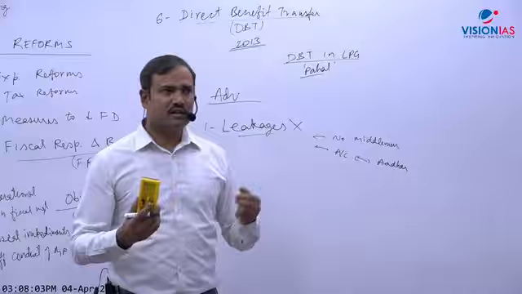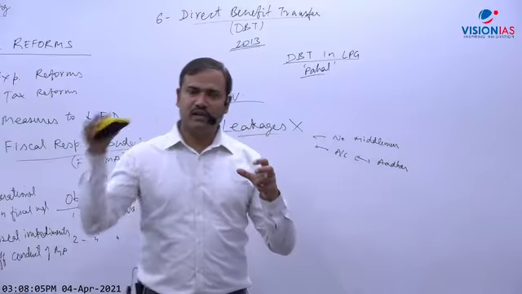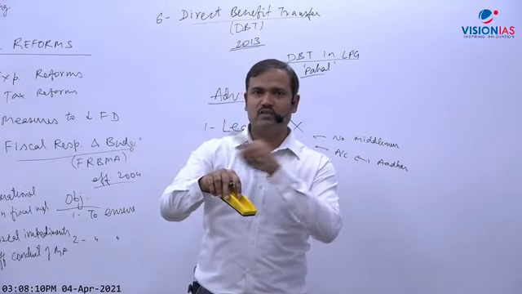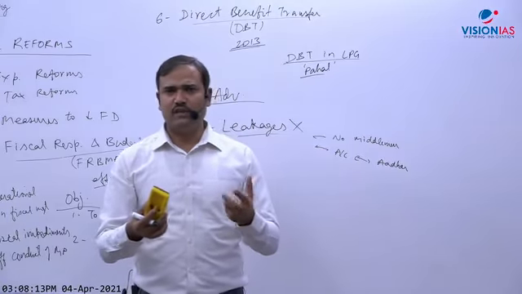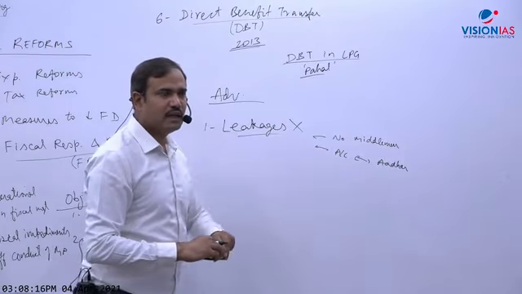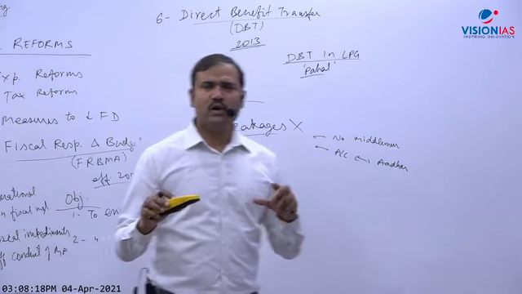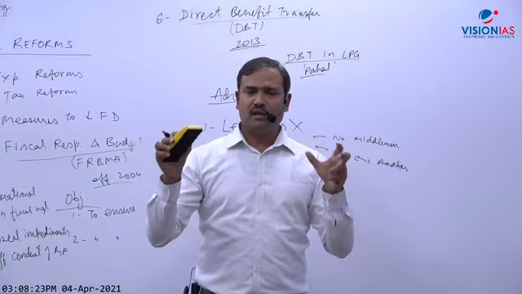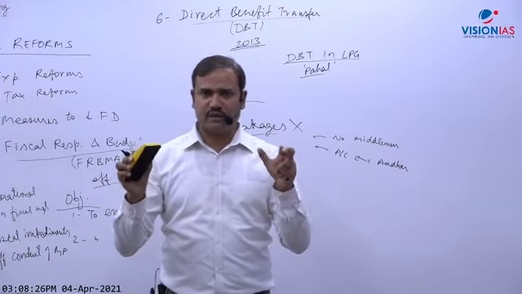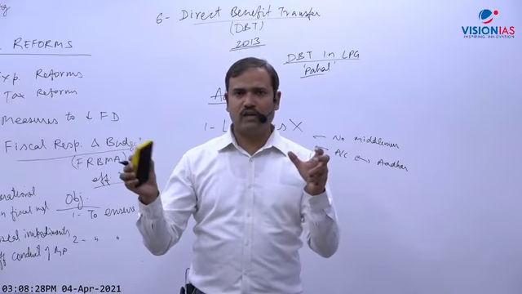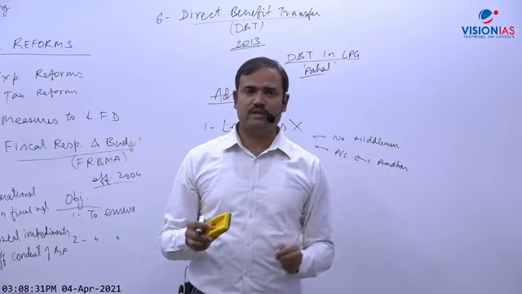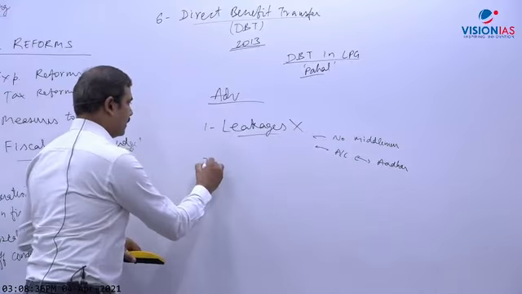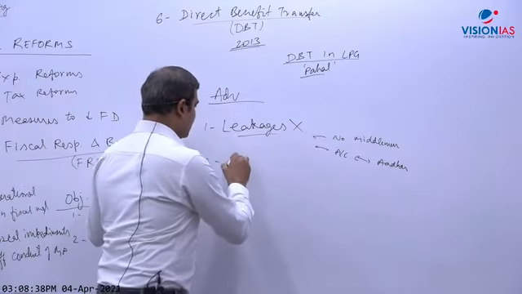There may be some innovative method some corrupt person may have, but I fail to understand it. The only thing I can understand is that money will be transferred into the account, but then the middleman may take the money from him, threatening that he will stop that money. This may happen, but it will not happen for long. So Mansi, no bank account and illiteracy: I think this is not a major issue. In terms of families, almost 90 to 95% of families have at least one person with an account among 4 or 5 members. That can be taken up in the near future. Okay, one is that; the other is mistargeting.